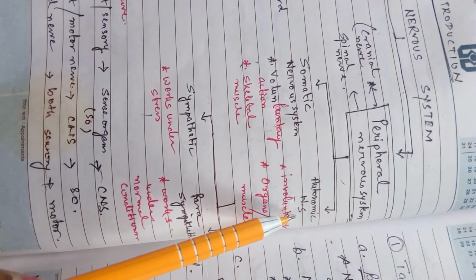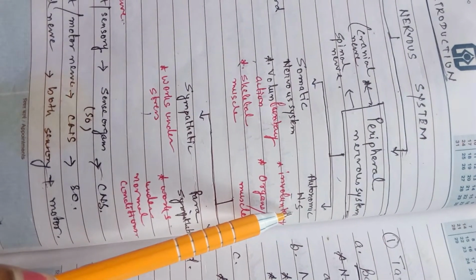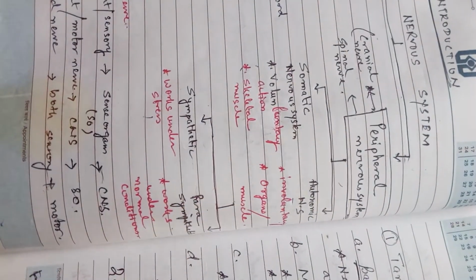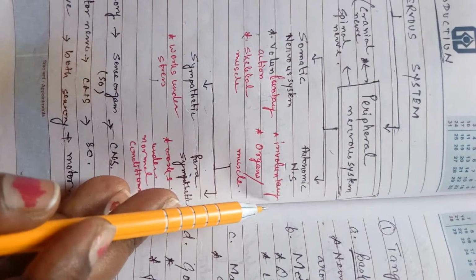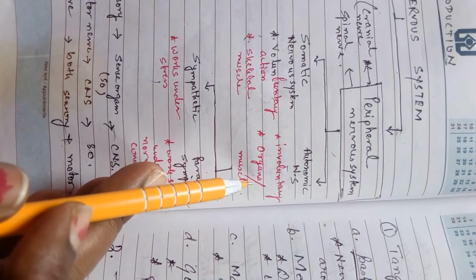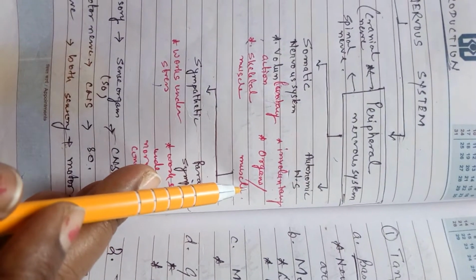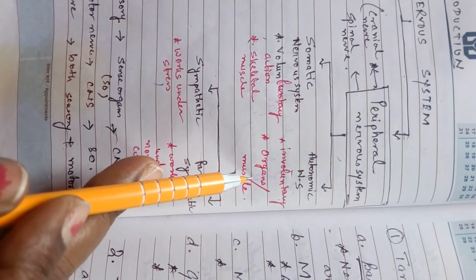Autonomic nervous system tells you that here the nerves will not be under your control, it will work automatically. So the first thing I have written here is that it is an involuntary action, and it is present in the organs or the muscles, like your organs, lungs, heart.